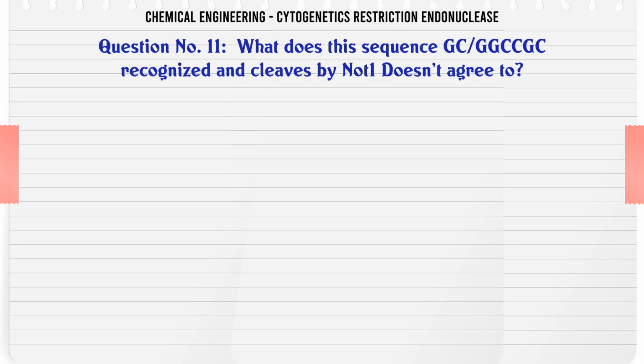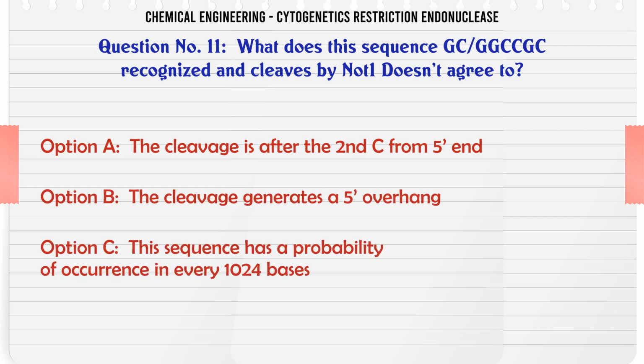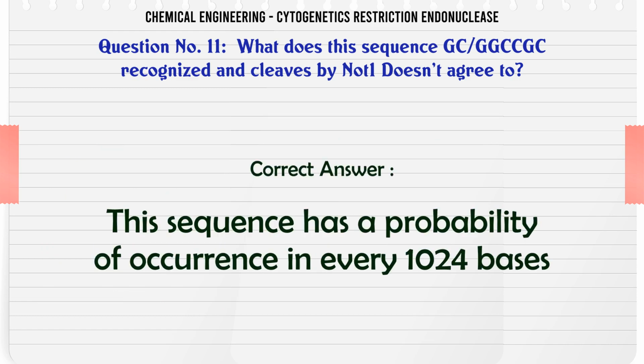What does this sequence GGCCGC recognized and cleaved by NotI doesn't agree to? A. The cleavage is after the second C from 5' end. B. The cleavage generates a 5' overhang. C. This sequence has a probability of occurrence in every 1024 bases. D. This cleavage is asymmetric. The correct answer is this sequence has a probability of occurrence in every 1024 bases.